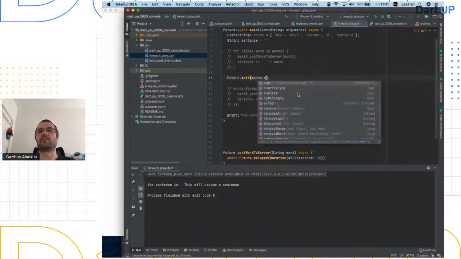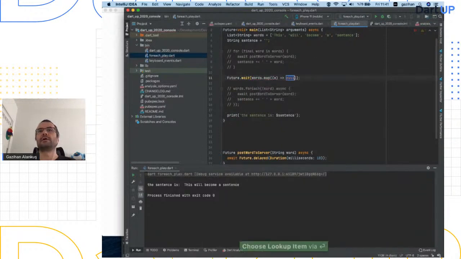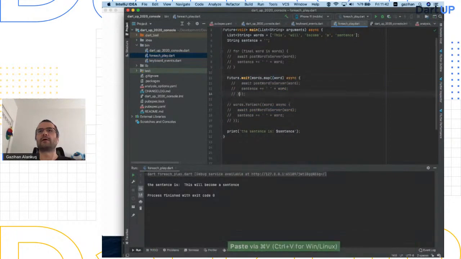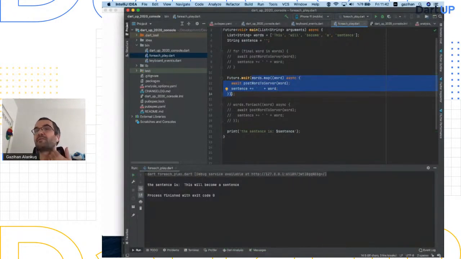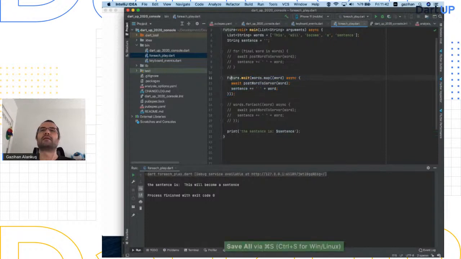I can do words.map, right? Execute this exact same function for each of them, this async function, which will return a future for each of them. Right, so this words.map with the async function gets every word and starts something for each of them, and then I have a list of futures in my hand, and I'm waiting on all of them, and then hopefully this will work for us.